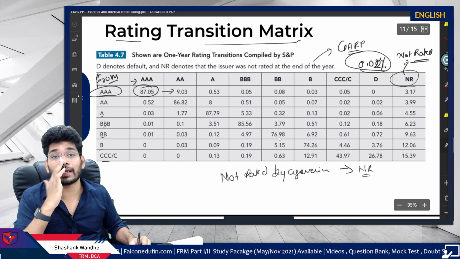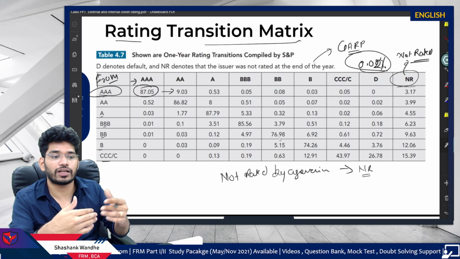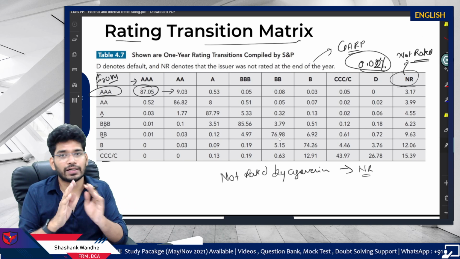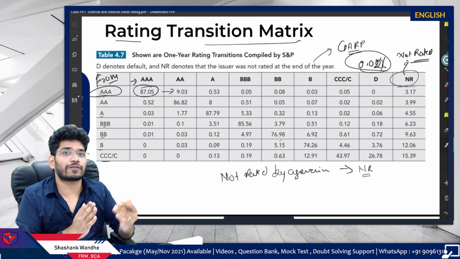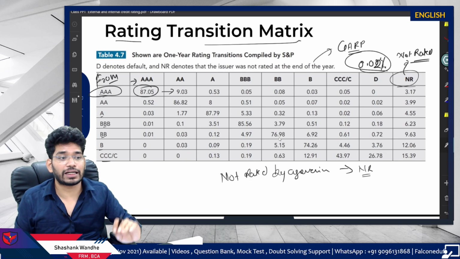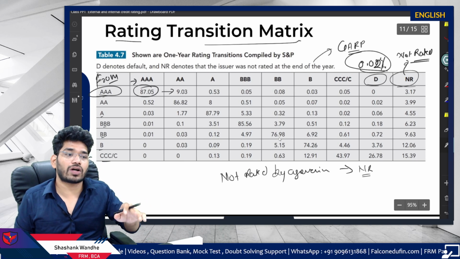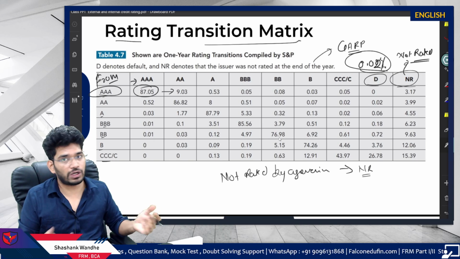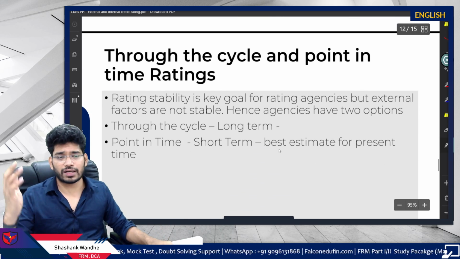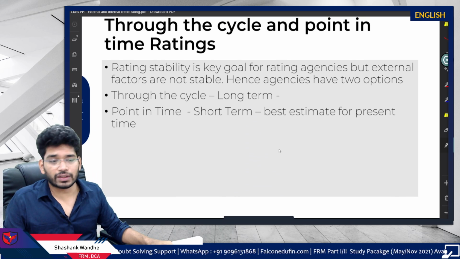Generally, if the security is very risky, then that issuer might not look for the rating. So there are different reasons for not getting rated, but it does not mean that it is worse than the default. Okay, so not rated does not mean worse than the default. It means we don't know about it. If you are from the audit field, it is like a disclaimer in your audit report.